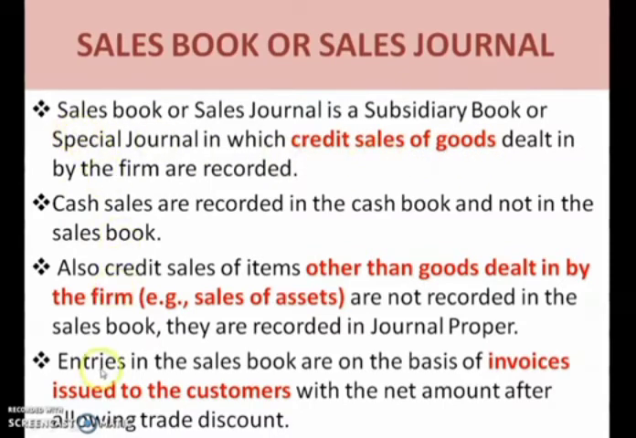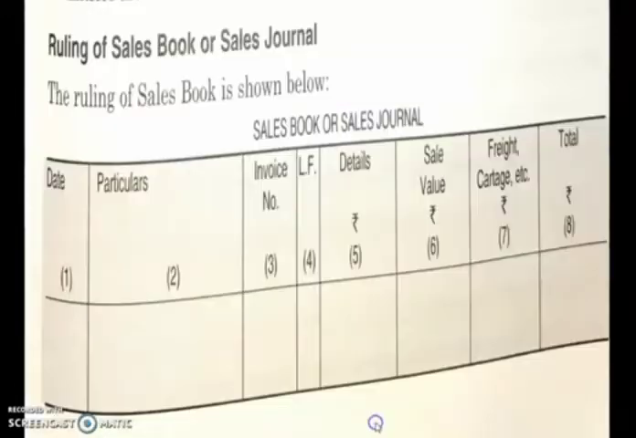Okay. Now, entries in the sales book are on the basis of invoice issued to the customer with the net amount after allowing trade discounts. So children, we record the entries in the sales book on the basis of the source document, that is invoice, which is issued to the customer. Okay. So the invoice which is issued to the customer, on that basis we record the entries in the sales book. Now let us see the format of a sales book.